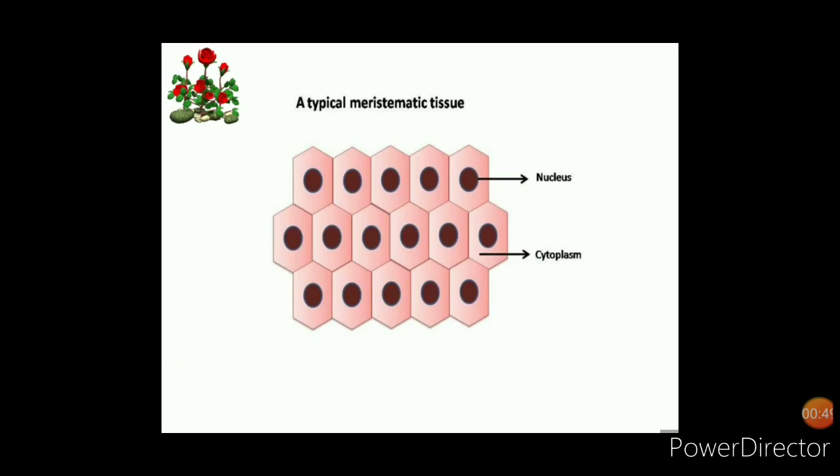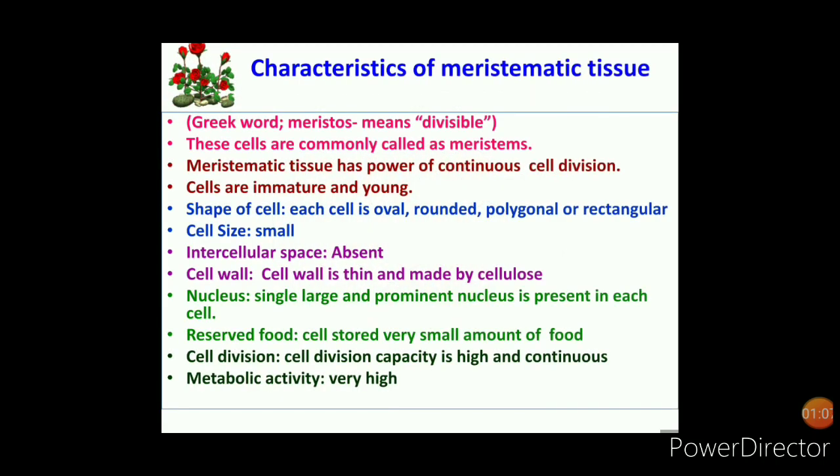This is the structure of a meristem, in which cells are compactly arranged, full of protoplasm, with a well-defined single nucleus and abundant food material inside. These cells are compactly arranged without any intercellular spaces. These are the characteristics of meristematic tissue.